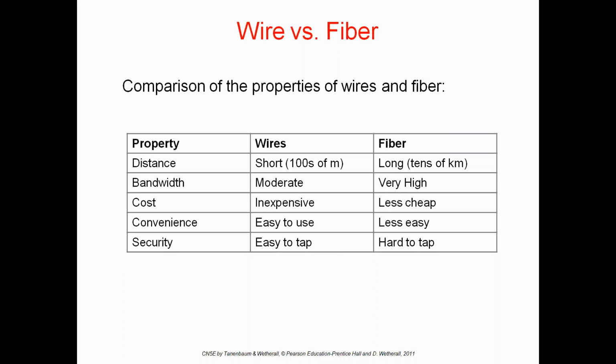Wires are used for shorter distances, giving moderate bandwidth, the cost is inexpensive, and it is easy to use, but the security is very low. Coming to the fibers, they are used for longer distances, you will get high bandwidth, and the cost is high, and the convenience is not easy, and coming to the security, it is very high.